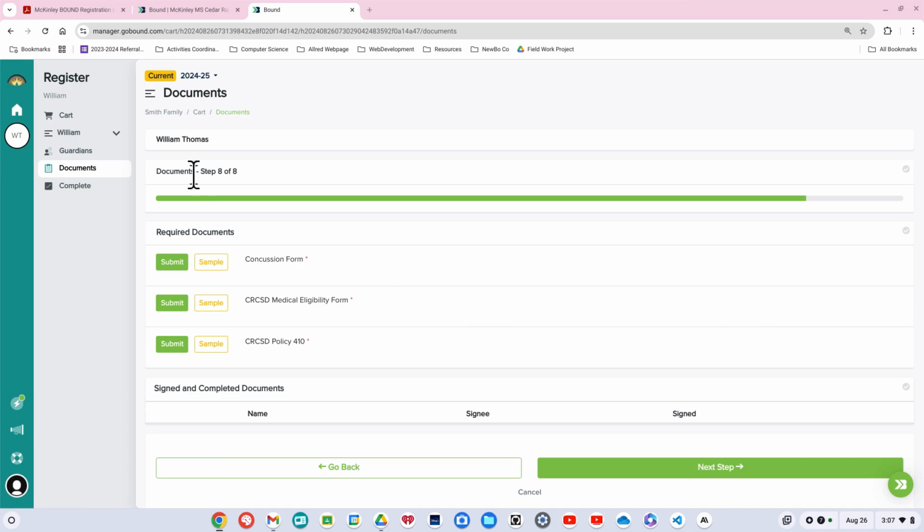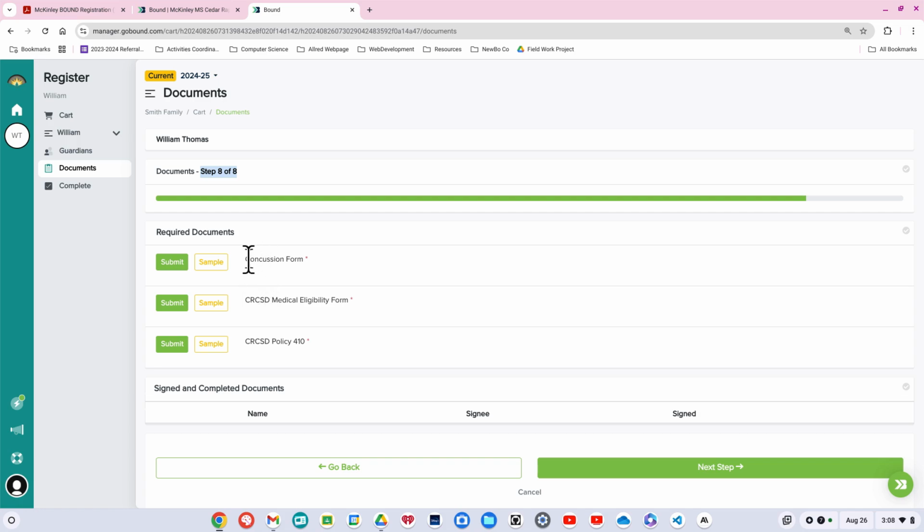This last step, step 8 of 8, is one of the most important steps to the registration process. There are going to be 3 documents that you will upload only one time. You will complete this process one time. Even if your son or daughter did not choose a sport and register during the registration process, and you decide later to go back in, you will not have to do these documents the second time. So this is a one-time thing.